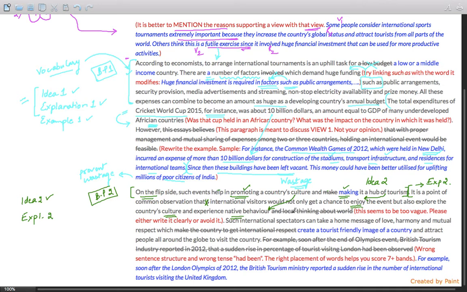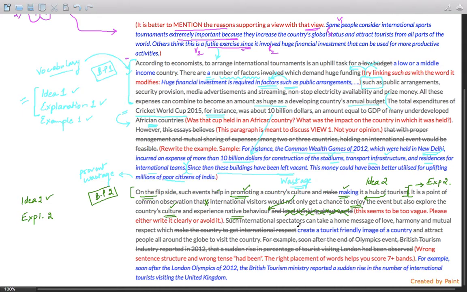And local thinking about world. So this seems to be vague. What exactly do you mean by local thinking about the world? This seems to be a bit lacking since it requires more explanation. And if something is vague, you better explain it so that it becomes specific. So, for instance, exploring the country's culture, it's specific. It's not vague.